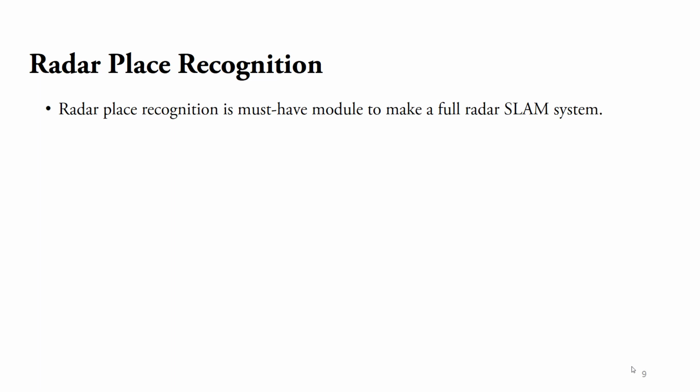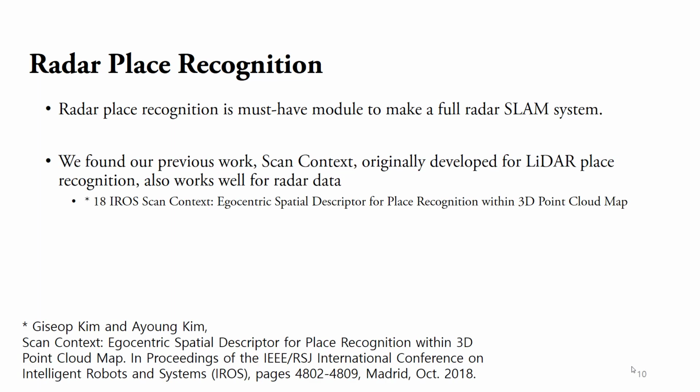From here, we introduce our second contribution, radar place recognition. Radar place recognition is a must-have module to make a full radar SLAM system. We found our previous work, Scan Context, originally developed for LiDAR place recognition, also works well for radar data.